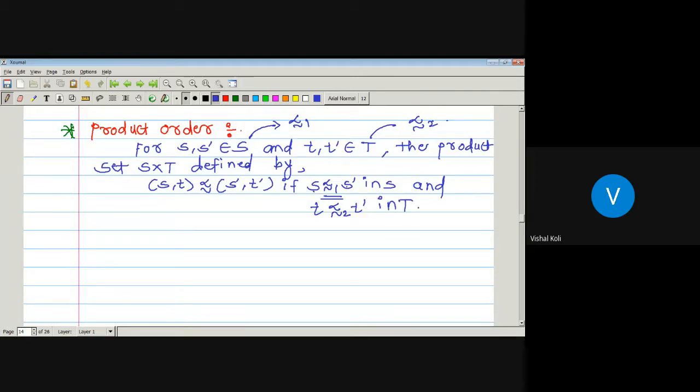Here S is related to S dash with this relation, since S and S dash are elements belonging to set capital S, and on capital S the relation will be this one.